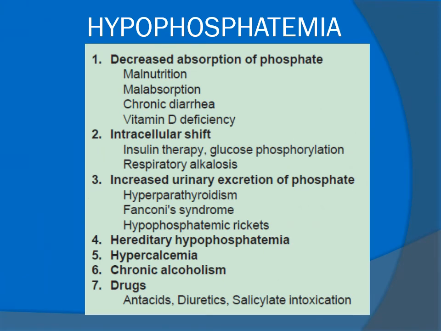Hypophosphatemia, or decreased phosphate in blood, occurs when there is decreased absorption of phosphate in malnutrition, malabsorption, chronic diarrhea, vitamin D deficiency, when there is intercellular shift like insulin therapy, glucose phosphorylation, respiratory alkalosis, etc., when there is increased urinary excretion of phosphate in hyperparathyroidism, Fanconi syndrome, hypophosphatemic rickets, in hereditary hypophosphatemia, in hypercalcemia, in chronic alcoholism, and in administration of drugs like antacids, diuretics, salicylate, etc.